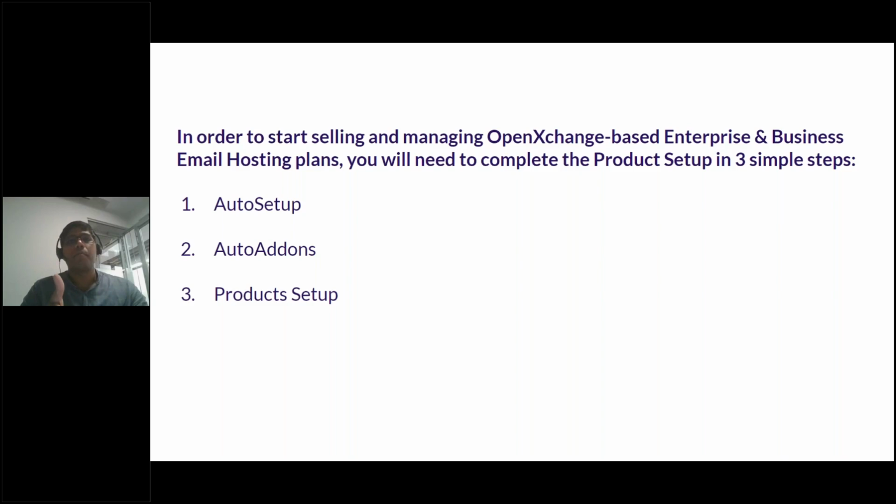First is an auto setup. Auto setup again is an automated thing. What it does is it pulls all of the plans for that particular product which are in your Reseller Club account into WHMCS. So now for us, it will pull in all the enterprise email and business email plans into WHMCS.